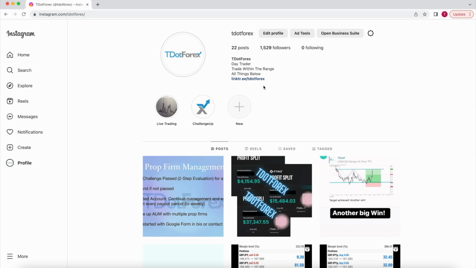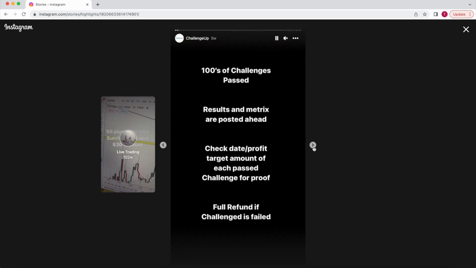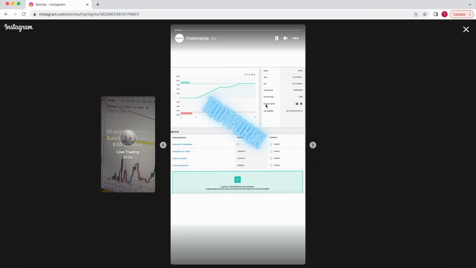All right, so here we are, and we're going to take a look at the exact challenges that were passed. Before that, I do call my management T.Forex. Challenge up. So you can go ahead and click on that highlight, and it should open up. Just some brief information here if you want to get your challenge passed. And here we are. So I'm going to zoom in here.